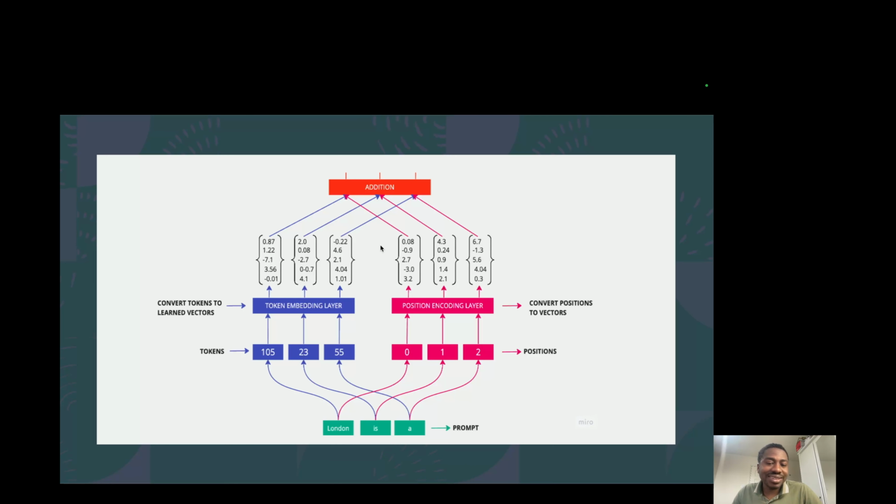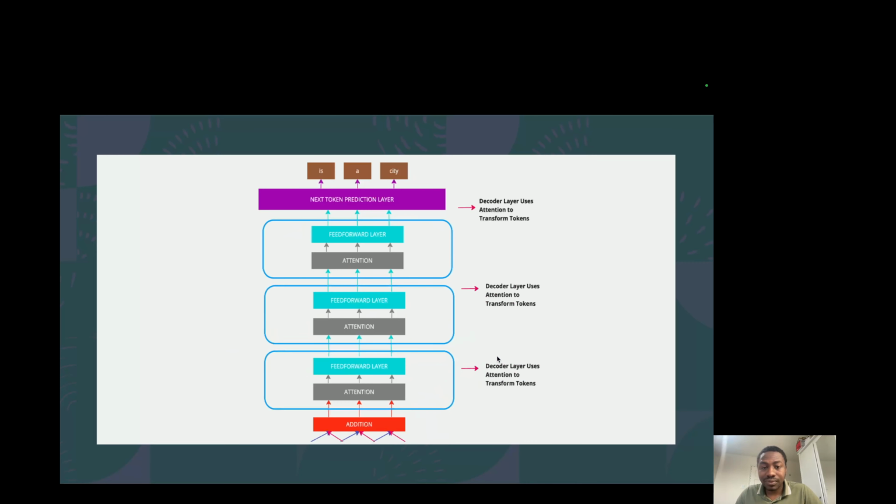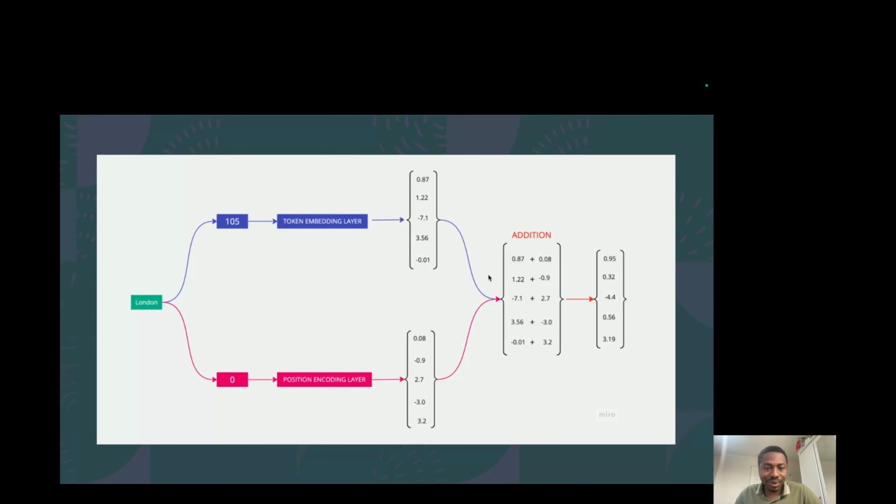And what we do next is we take those and add them up together, right? We add the embedding of token 105 to the embedding of position 0, the embedding of token 23 to the embedding of position 1, the embedding of token 55 to the embedding of position 2. And this represents it this way, where for a single token, London here, 105, we map it to token 105, it gets embedded, and that turns into this vector array of 5 dimensions.